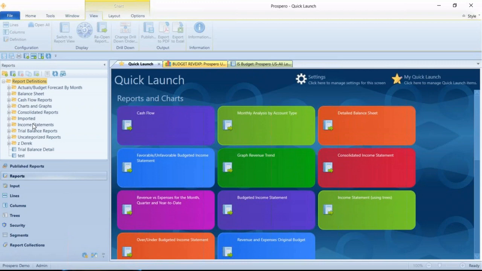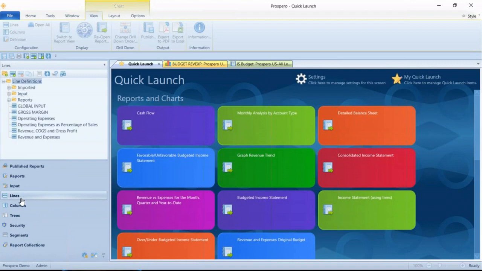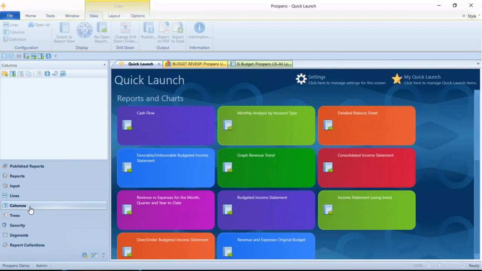Now, when you're setting up your reports inside Prospero, every report definition is going to be built using a line set and a column set. So I've got two buttons at the bottom left for those two, lines and columns. Clicking on one time on those will show all those above here. The lines will tell us what every row in the body of the report represents. The columns will tell us what every column of the report represents.